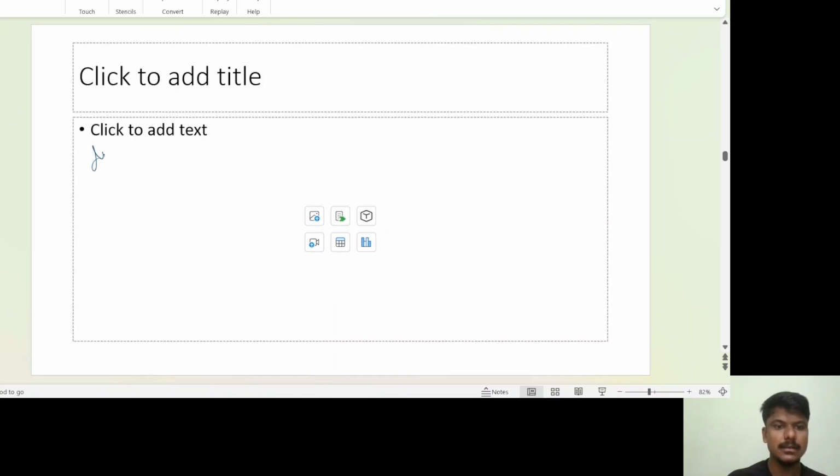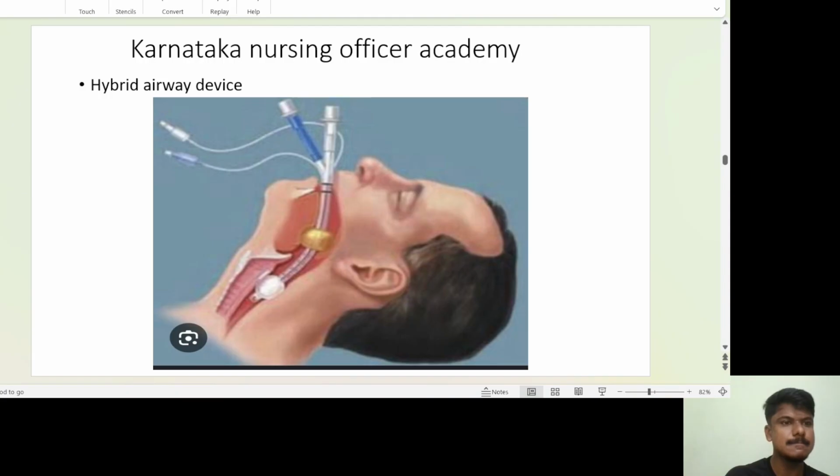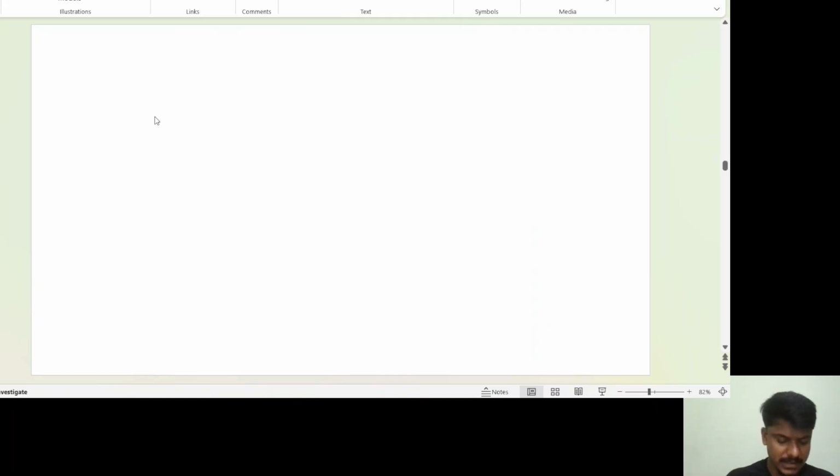For a difficult laryngoscopy, you cannot see the vocal cords.